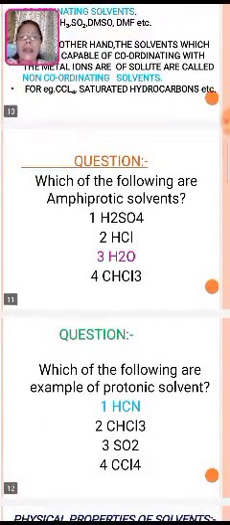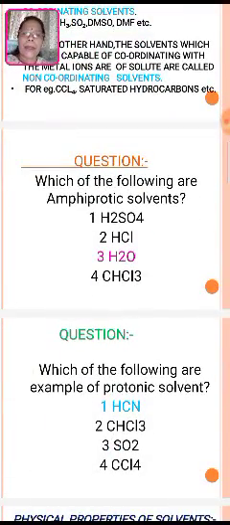Now on the screen, one very simple question. Which of the following are amphoteric solvents? H2SO4, is it? HCl, is it? CHCl3? No, not at all. So water is the amphoteric solvent. Why? Because H plus and OH minus ions are there. So simply it acts as an acid as well as a base.